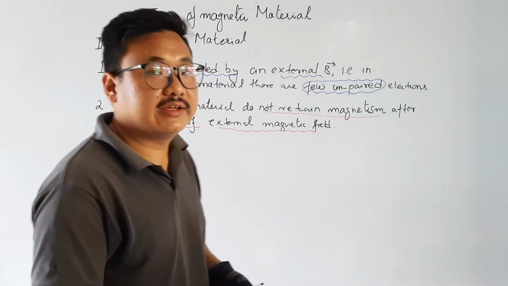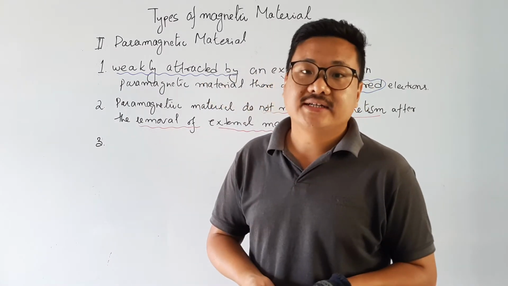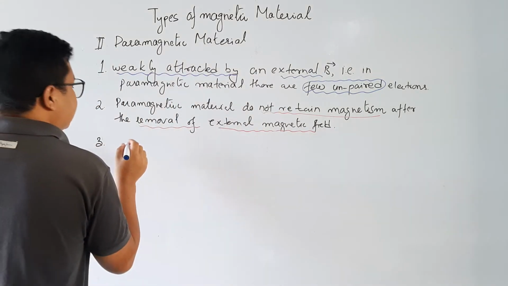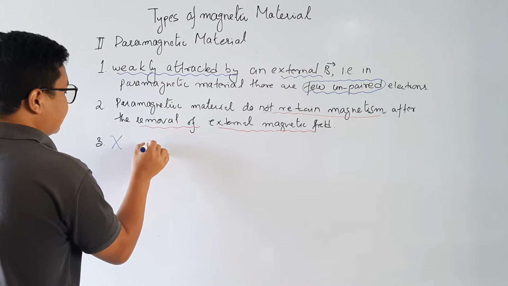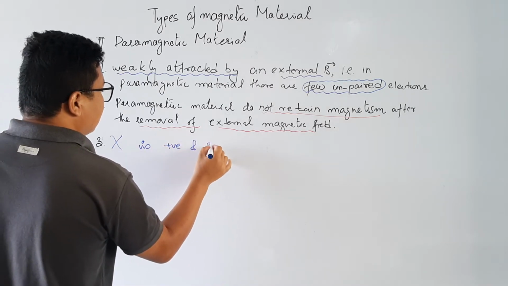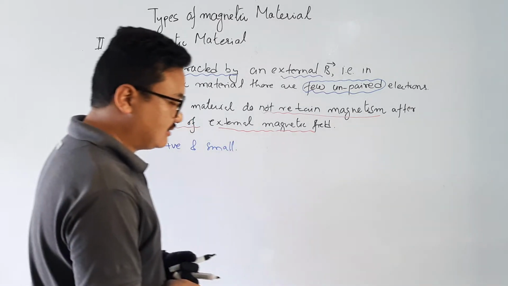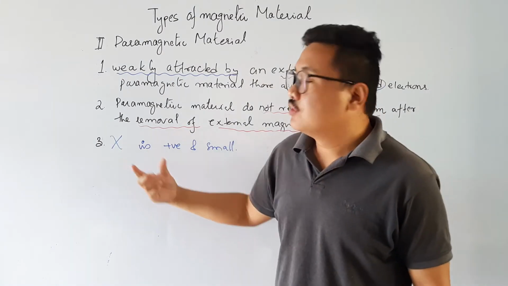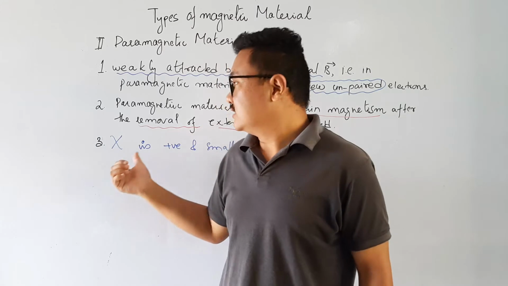Now number 3, we talked about the magnetic susceptibility. The magnetic susceptibility is denoted by chi. Chi is positive and small. In diamagnetic material, the magnetic susceptibility chi was negative, but in paramagnetic material it is positive.